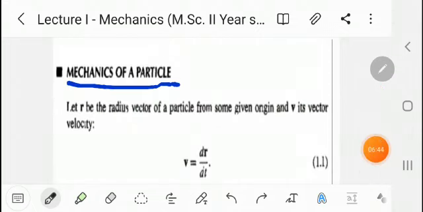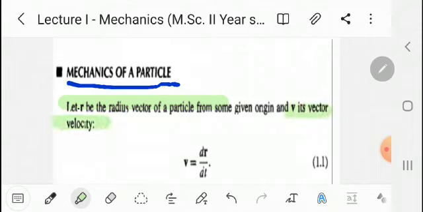Now, in the first article, mechanics of a particle, we use these definitions. Here r is the radius vector of the particle from some given origin, and v is the velocity vector.